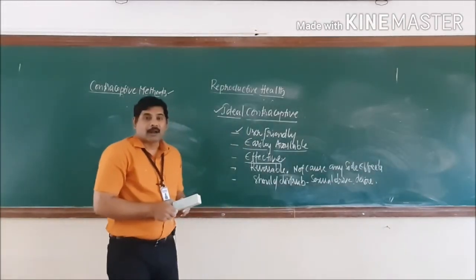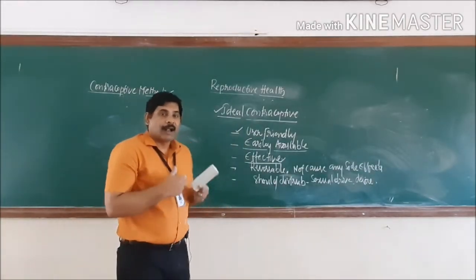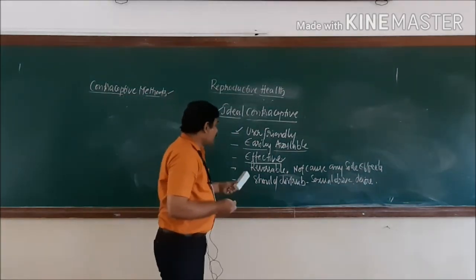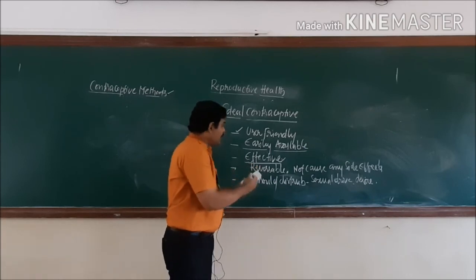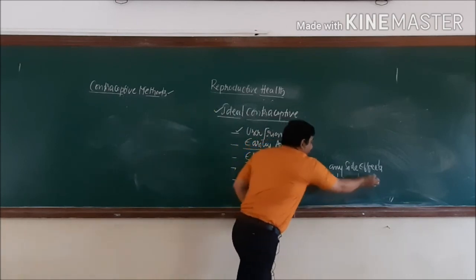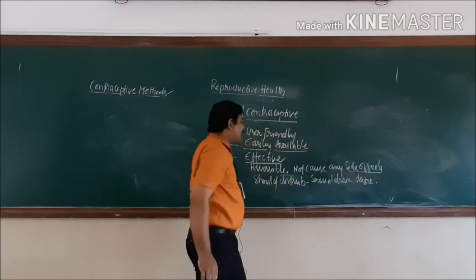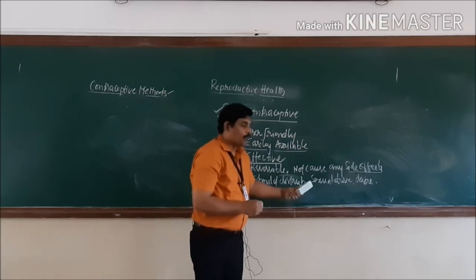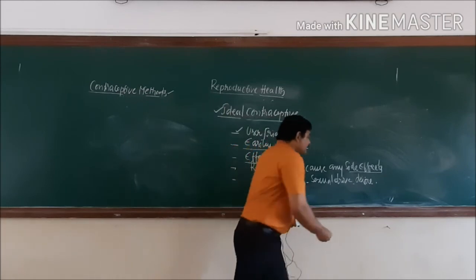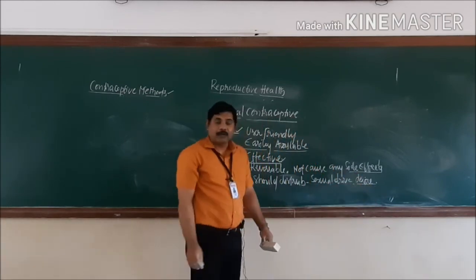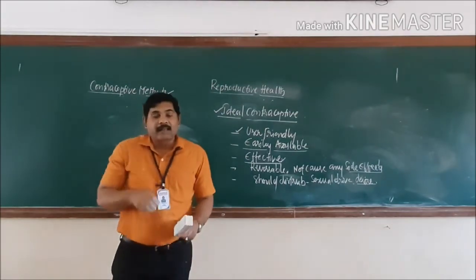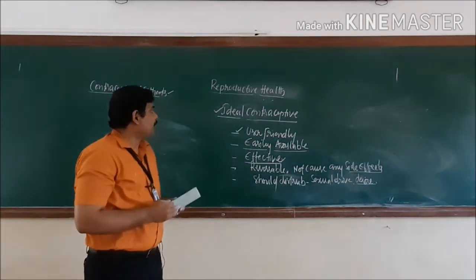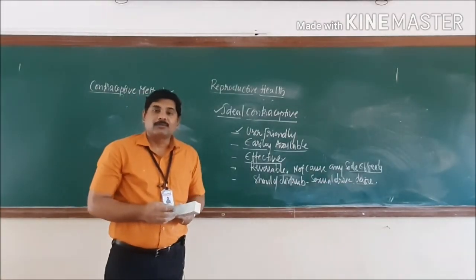The failure rate of the contraceptive must not be there. It must function or act 100% effectively. Thereafter, it must be reversible and should not cause any side effects. This is one more important thing, and it should not obstruct or disturb the sexual drive or the sexual act or the desire of the concerned person. Then only do we consider the concerned method an ideal contraceptive. So with this we can conclude the topic, that is contraceptive methods.